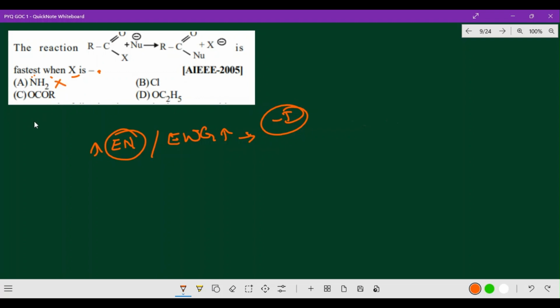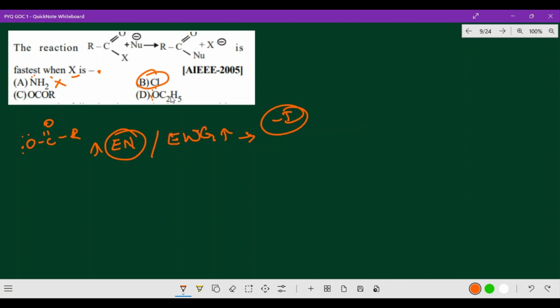The same way here, O–C=O–R already has two lone pairs, and this one also has two lone pairs. Everything is electron rich, so which one is electron poor? That means chlorine is the only correct answer for the fastest X.